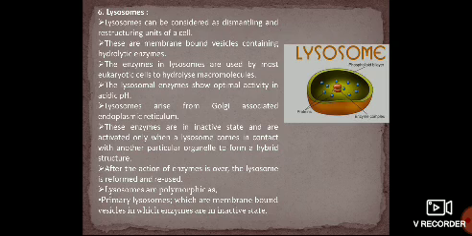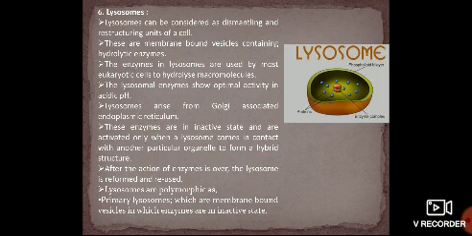Lysosomes are supposed to be the dismantling and restructuring unit of a cell. They are also called suicidal bags because lysosomes are membrane bound vesicles having hydrolytic enzymes in them, and these hydrolytic enzymes are used by most of the eukaryotes. Lysosomal enzymes show optimal activity at acidic pH, where the activity will show its best result due to the acidic condition.